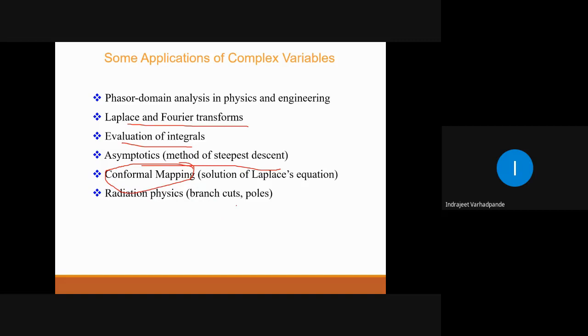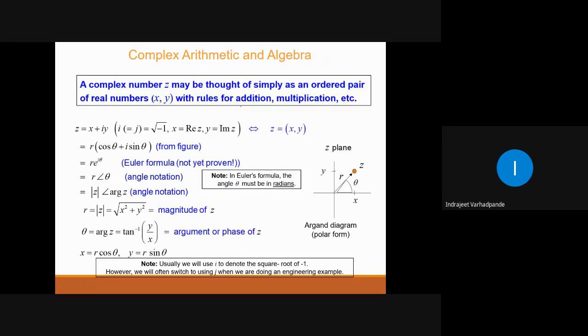Branch cuts and poles are indirectly related to the closed region and open region, that we will be discussing in the coming part of the syllabus. So closed region and closed unbounded region. Now we just have a background of the theory of complex numbers.